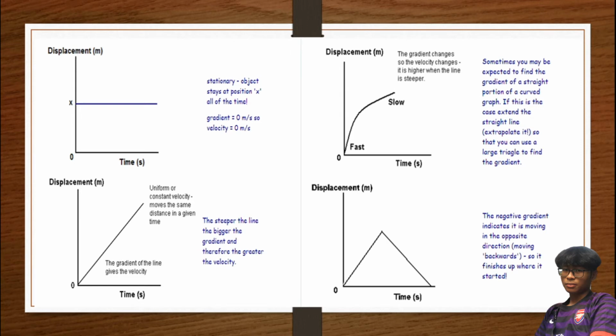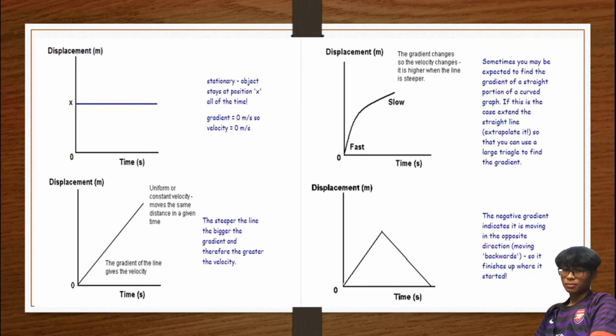Sebabkan gradient dia tinggi, velocity juga akan greater, because kita tahu gradient of the line give the velocity. So uniform or constant velocity move the same distance in a given time. Maksud dia bergerak pada jarak yang sama dalam masa yang diberikan, tapi move in constant velocity.